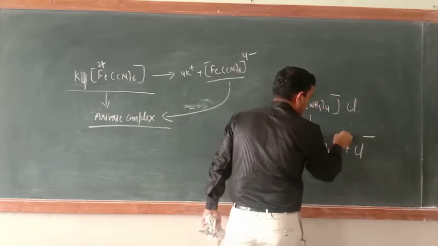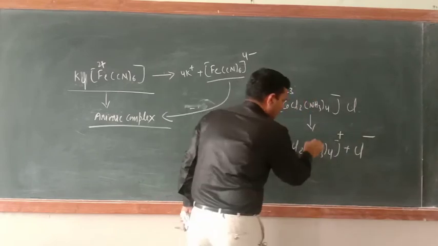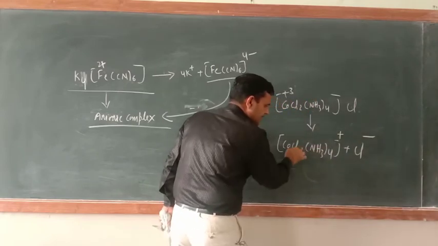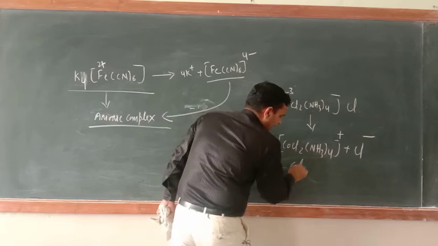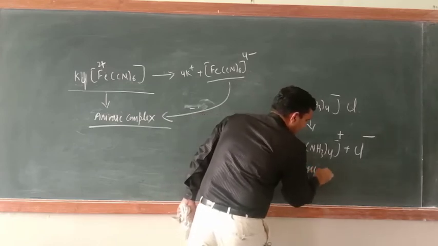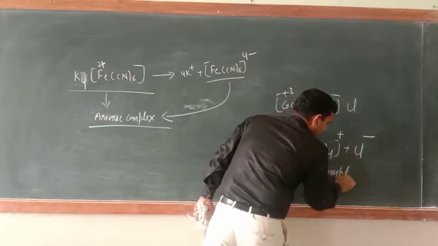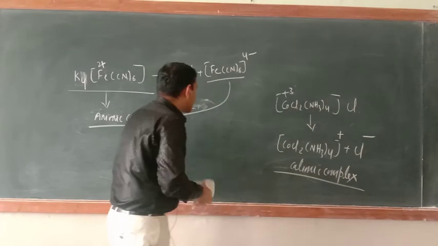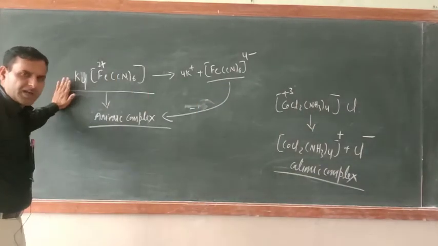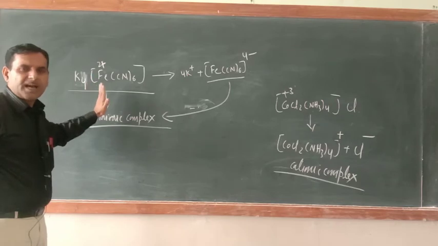So here there would be a single positive charge. So what would this complex be? This would be a cationic complex. So by seeing the chemical formula of a coordination compound, we can decide whether the complex would be anionic or cationic.